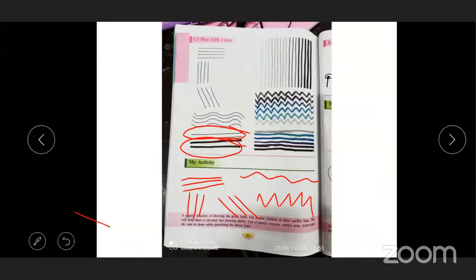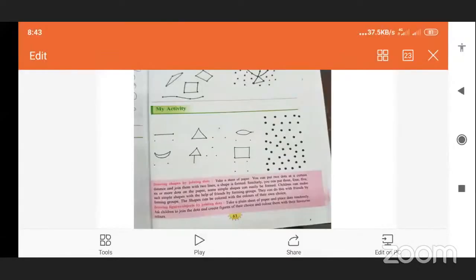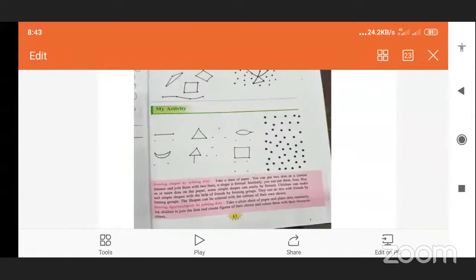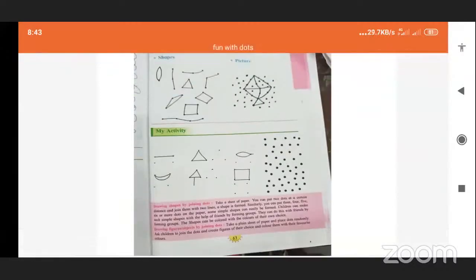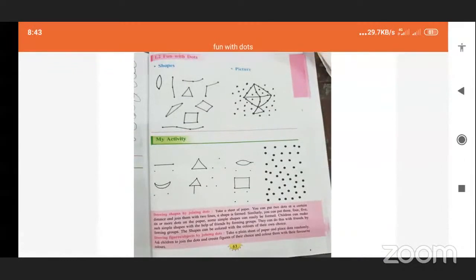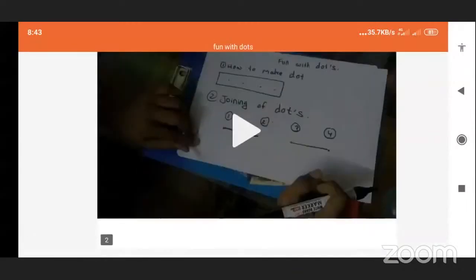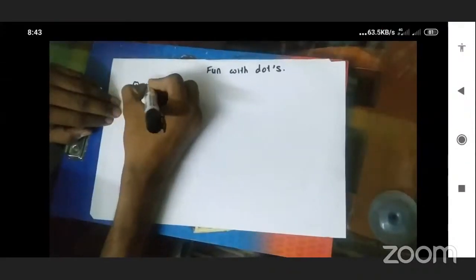See page number 63. Now see, here there are some dots given. You have to make some pictures with the help of the dots, like a triangle, leaf shape, curve, rectangle. With the help of the dots, you have to make a kite also.